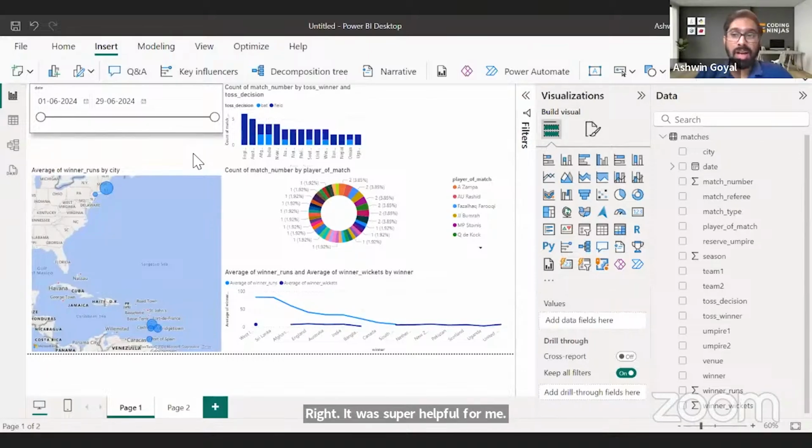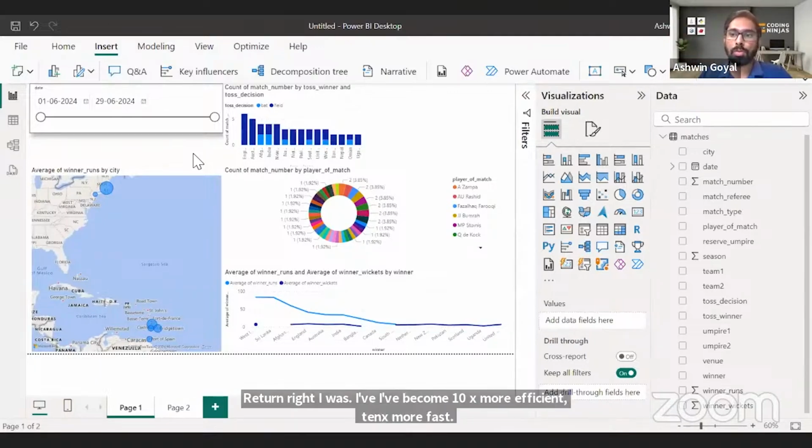My work at, let's say, my last company Udan became easy and fast. I was more efficient, right? Effectively I was just getting a 10x return. I became 10x more efficient, 10x faster. So Power BI is that kind of a tool. And based on my experience, I say this,